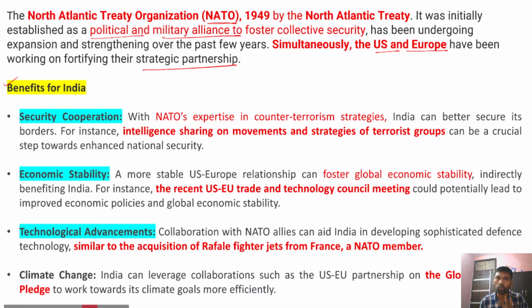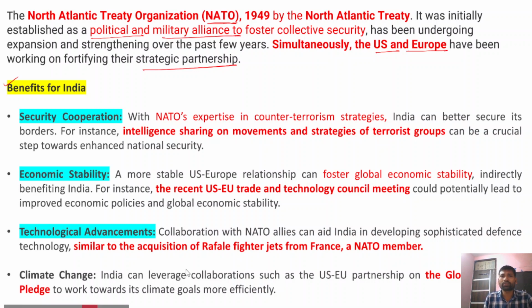Now, whenever there is global economic stability, that indirectly benefits India. How does it indirectly benefit India? For example, it could bring more FDIs into the Indian economy. Apart from that, it could fuel India's infrastructure growth. So therefore, it could indirectly benefit India.